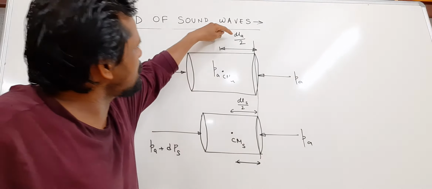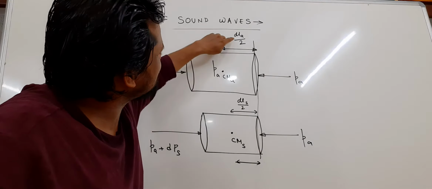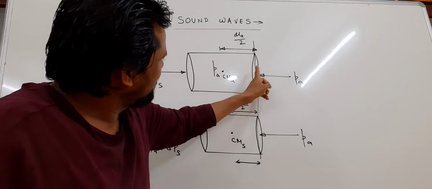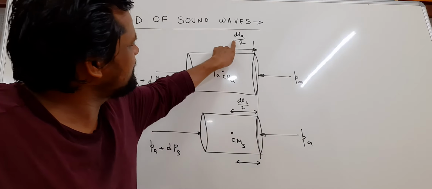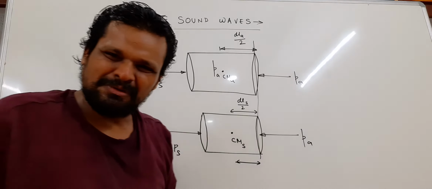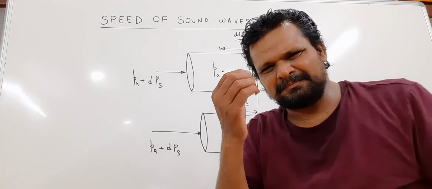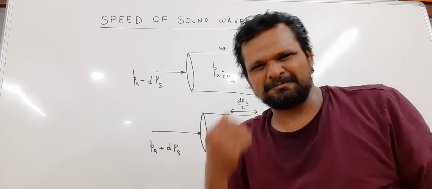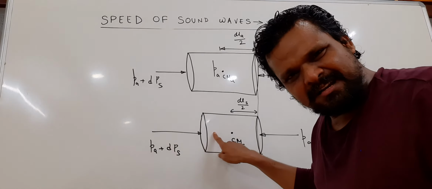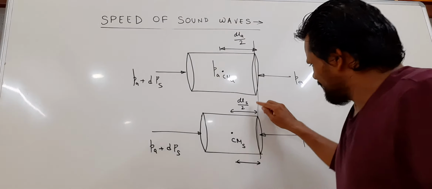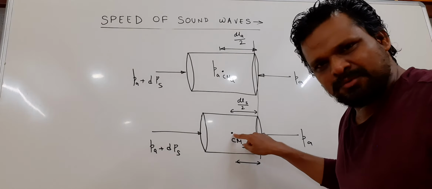The center of mass lies to the right of this demarcated line DLa by 2. This is, as I said, a little conceptual derivation. Please pay attention. Now after penetrating the sound waves, what is the new center of mass?